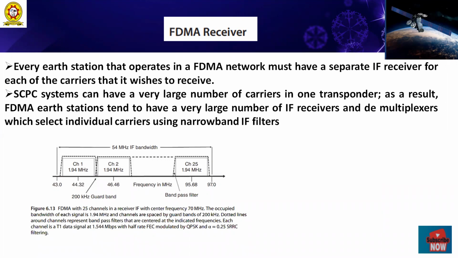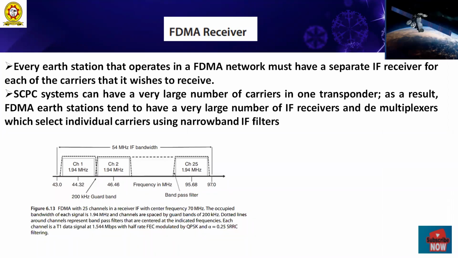This effect causes non-linear operation. Transponders using traveling wave tube amplifiers have more non-linearity than ones with solid state high power amplifiers.